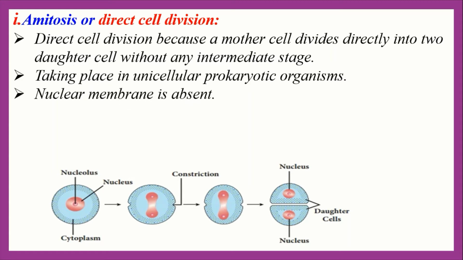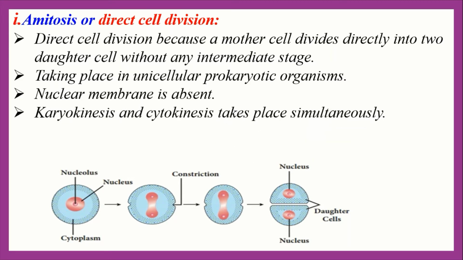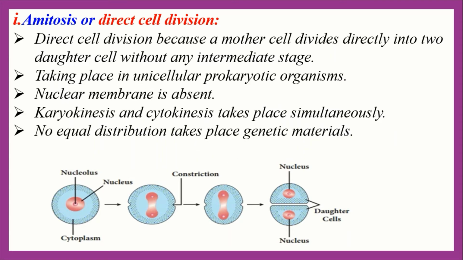Third, the nuclear membrane is absent. In prokaryotic organisms, the nucleus is not well organized, so the nuclear membrane is absent, and only nuclear material is present in the nucleus. Fourth, karyokinesis and cytokinesis take place simultaneously, and no equal distribution of genetic materials takes place.